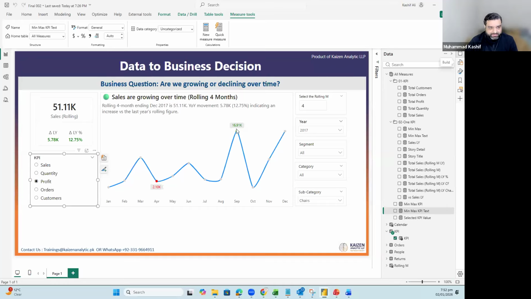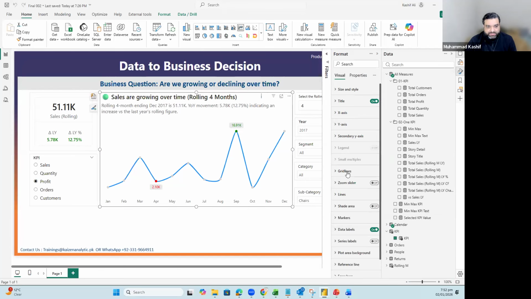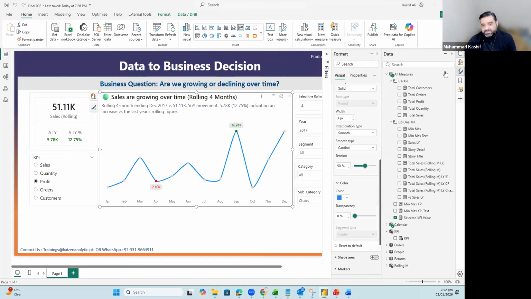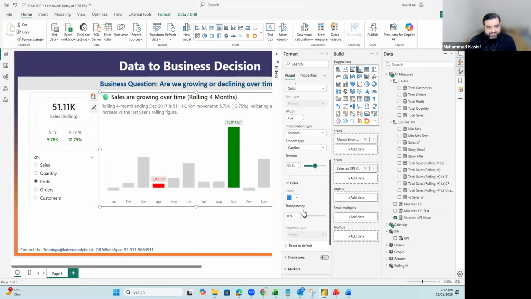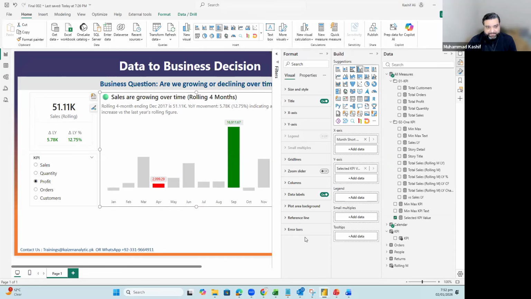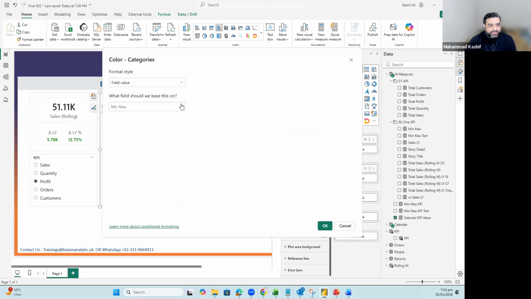To add the minimum and maximum highlights, I said that the line chart which you are seeing right now, in the line chart, I cannot color code the line dynamically, right? So in my previous session, I changed it into a cluster column chart, and the columns, of course, I can make dynamic, right? So I will make this one dynamic right over here. So I will click over here and use the measure, which is min, max, and KPI.